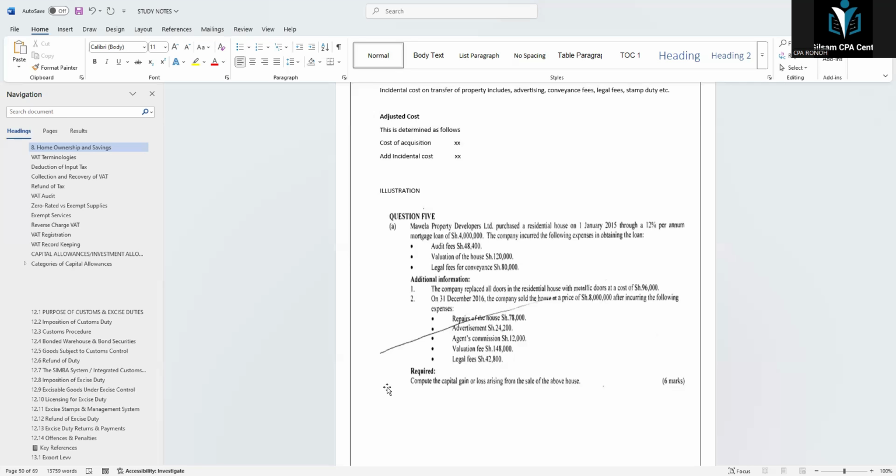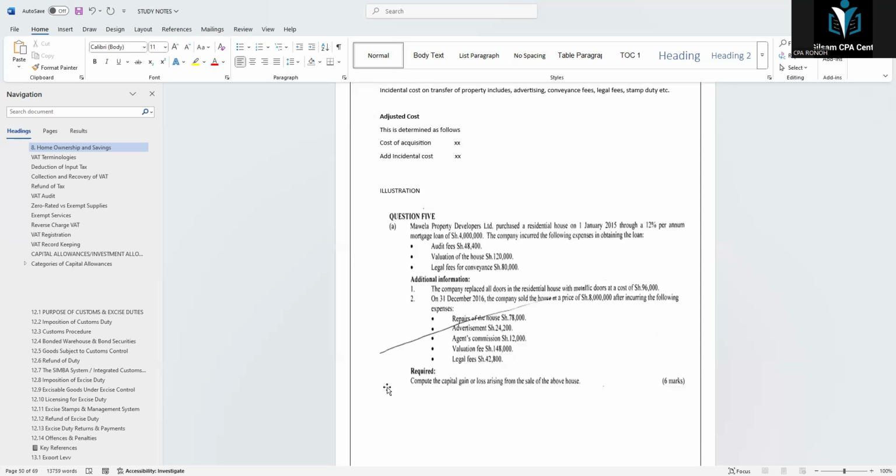Number 2, on 1st December 2016, the company sold the house at a price of 8 million after incurring the following expenses. Number 1, repair of the house, 78,000.